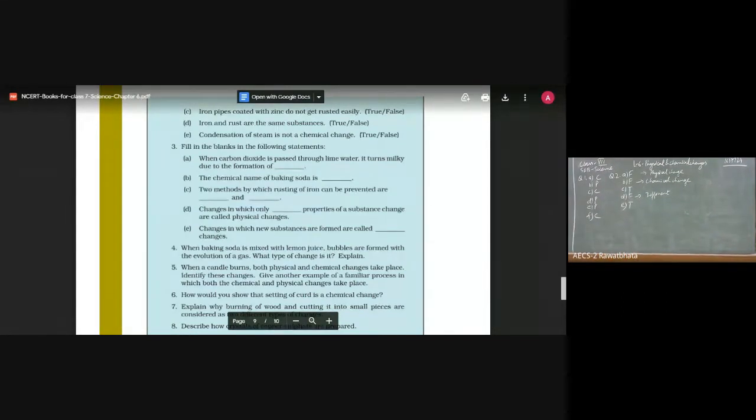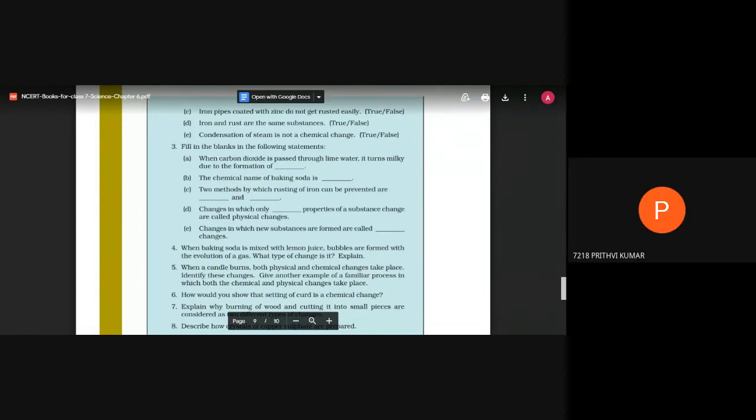Next question, fill in the blanks. Fill in the blanks also has 5 parts. The first part: when carbon dioxide is passed through lime water, it turns milky due to the formation of calcium carbonate.